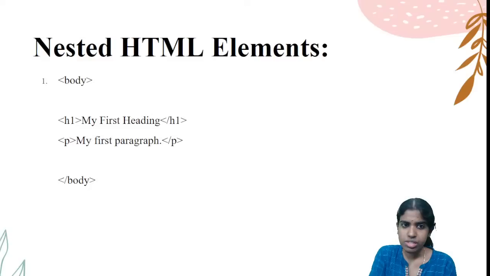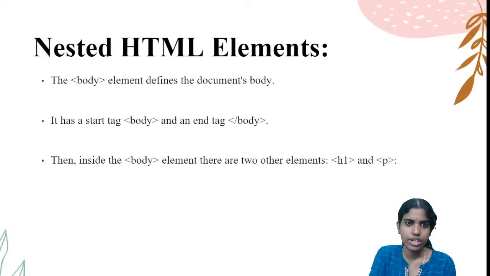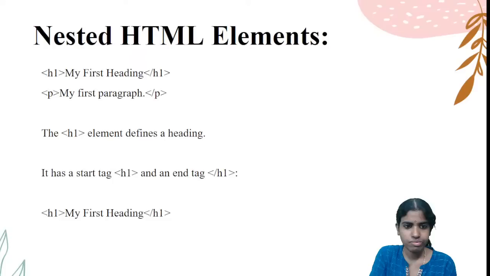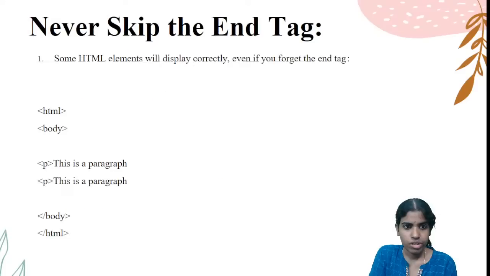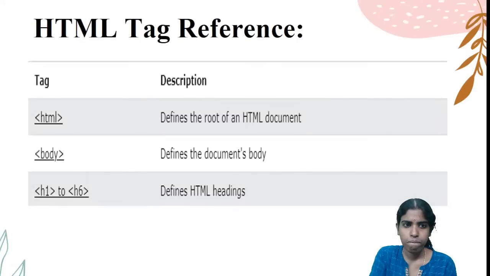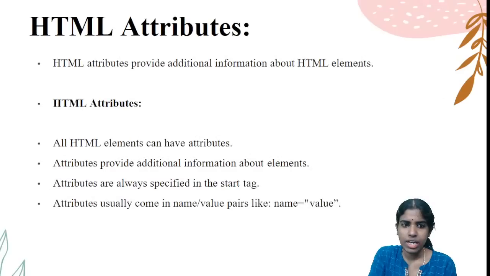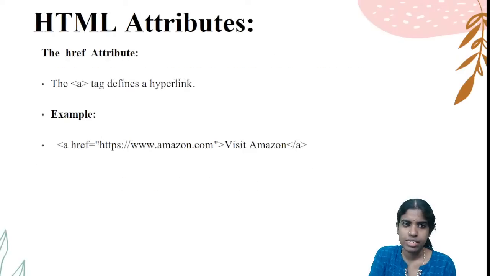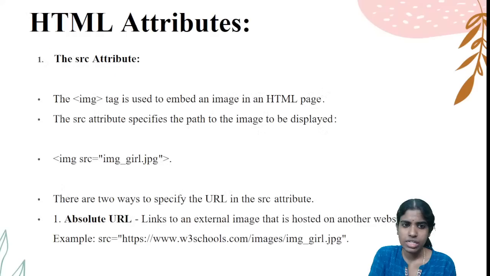Clear with this? So what is the use of all these kinds of HTML elements? Nested HTML tags. All these are different types of tags. You can go for body tags. I am saying about different types of tags. It defines a hyperlink. Just now I explained hyperlinks, right? You have to give the entire link, the absolute URL. Whichever link I want to connect to, it will be connected to the corresponding website.